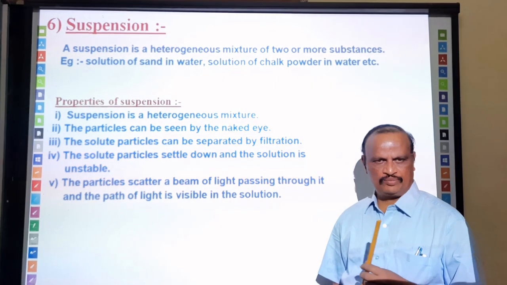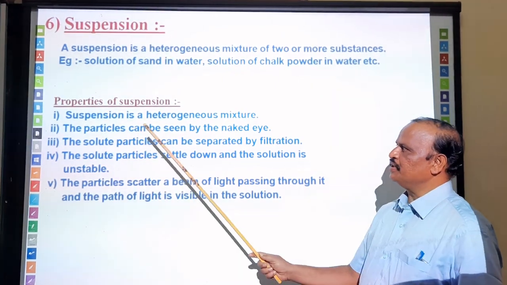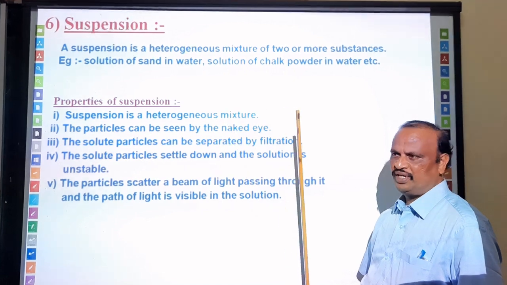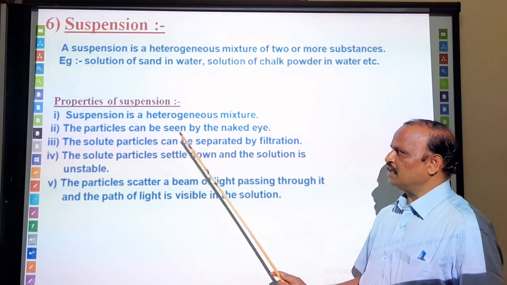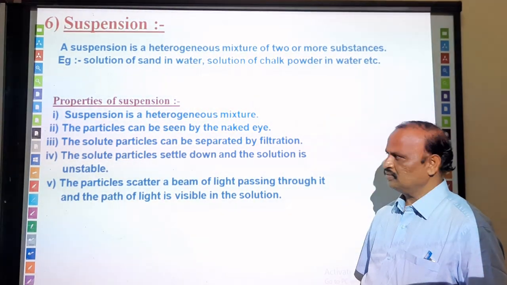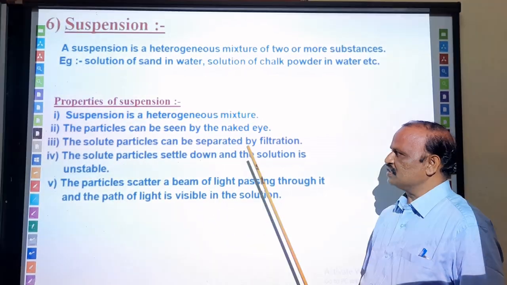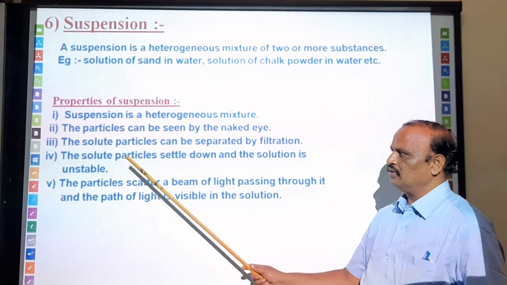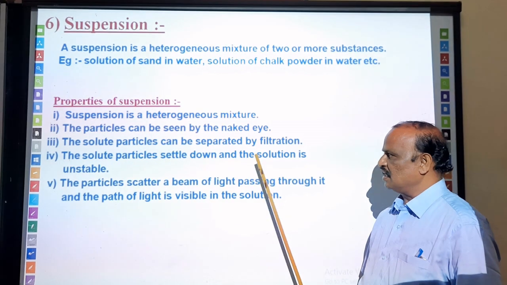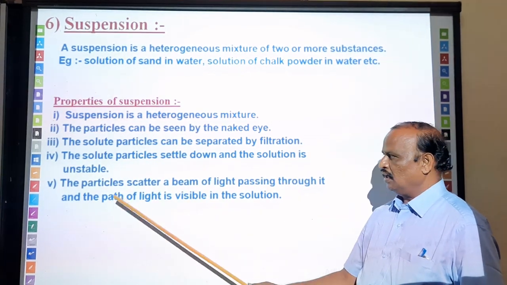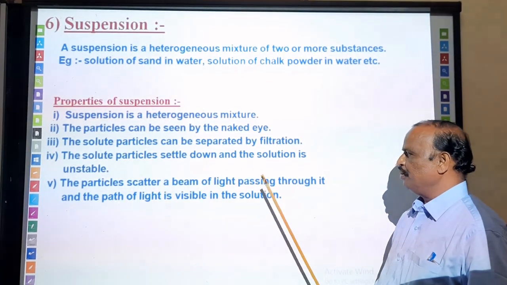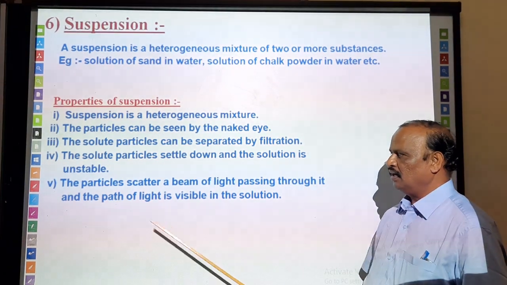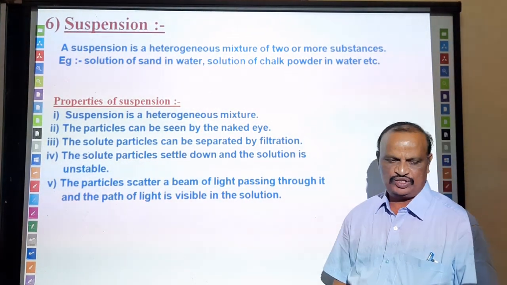What are the properties of this suspension? Suspension is, as I told you, a heterogeneous mixture. The particles can be seen by naked eyes. The solid particles can be separated by filtration. Solid particles settle down, and the particles scatter a beam of light passing through that, and the path of the light is also visible there.